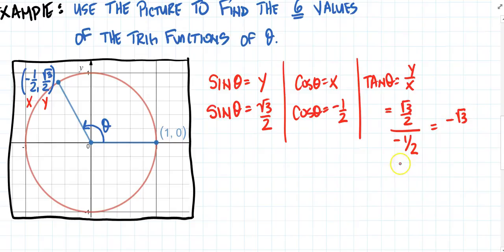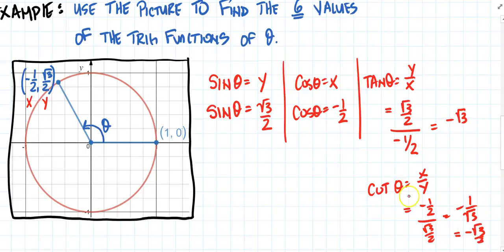So once I have all these answers, I can easily find the other ones. So the cotangent of theta is the x value over the y value. So that's negative 1/2 divided by rad 3 over 2, which is negative 1 over rad 3. If I rationalize the denominator, I get negative rad 3 over 3. Okay. The secant of theta is the reciprocal to cosine, so it's 1 over x.